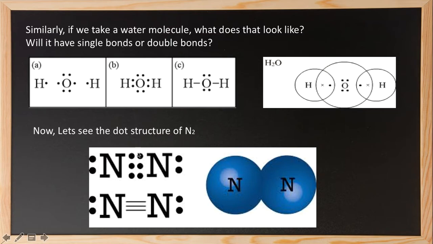Now, this nitrogen, having 5 valence electrons, will share 3 from the other nitrogen. The same thing will be done by the other nitrogen. And since 1, 2, 3, 4, 5, 6 electrons are being shared, it forms a triple bond, because a single bond contains 2, but here it is sharing 6 electrons, hence 3 bonds, which is a triple bond.